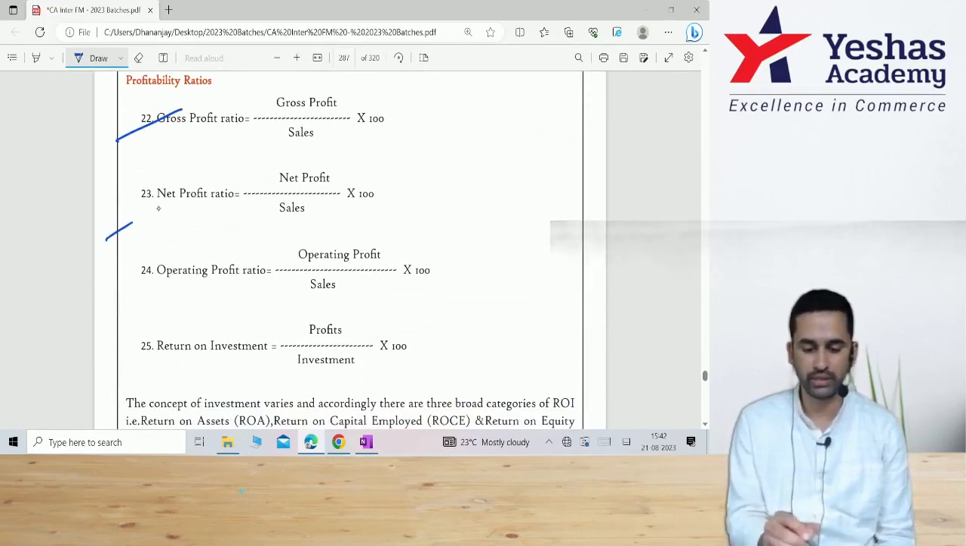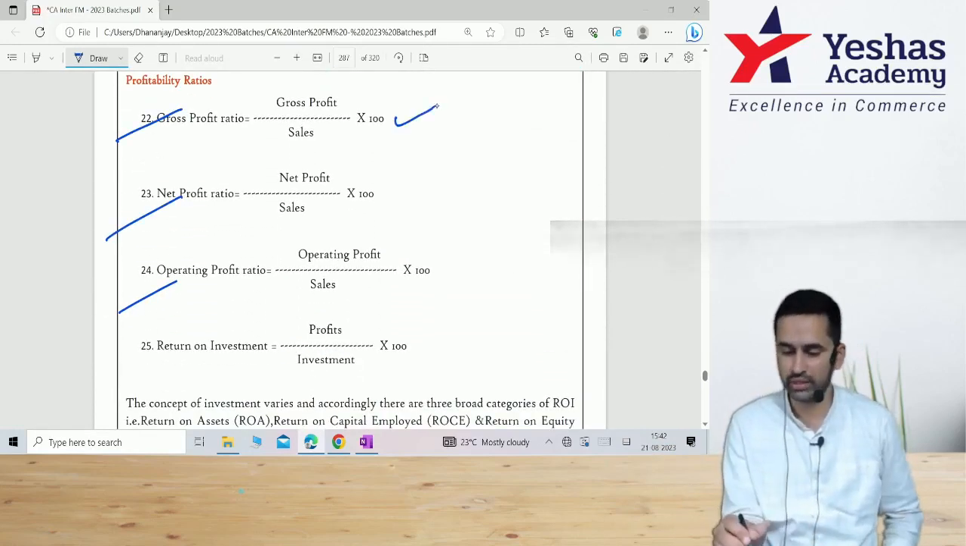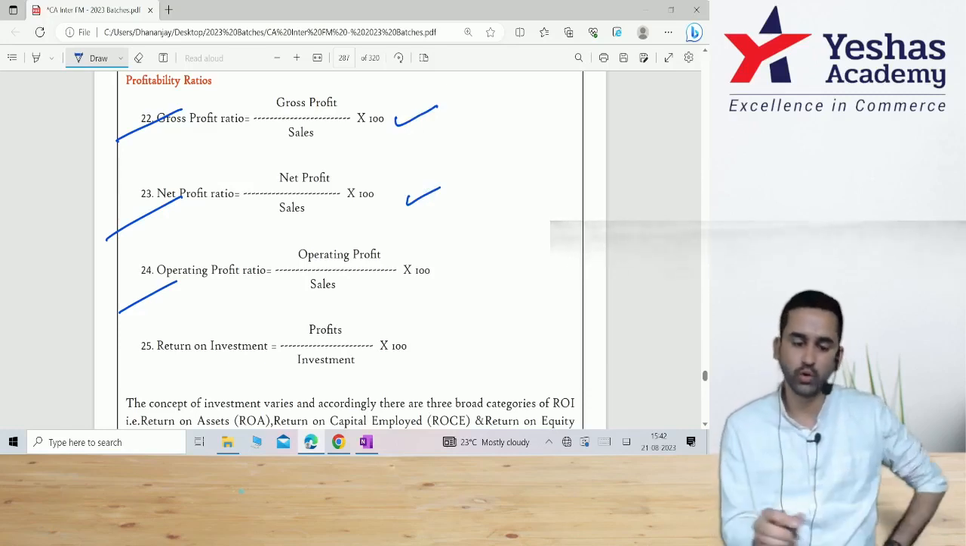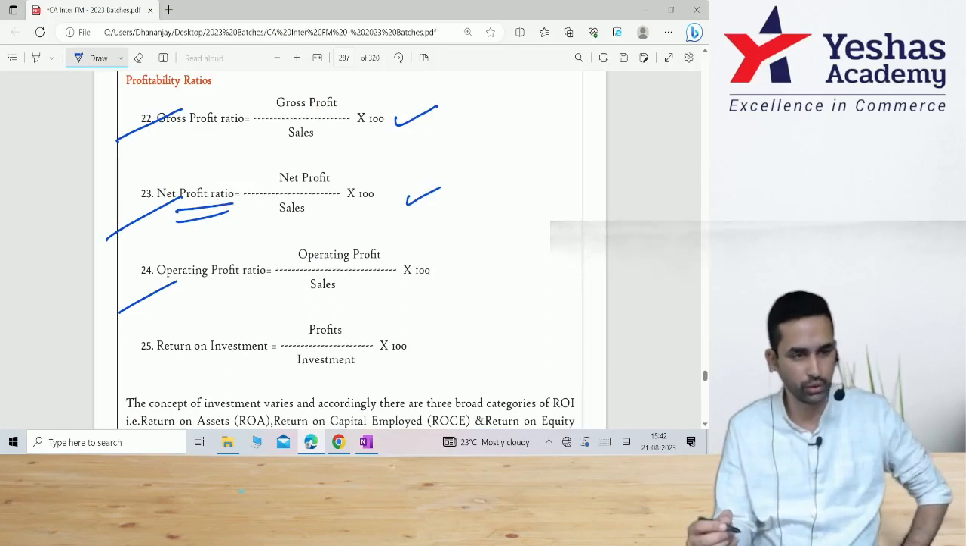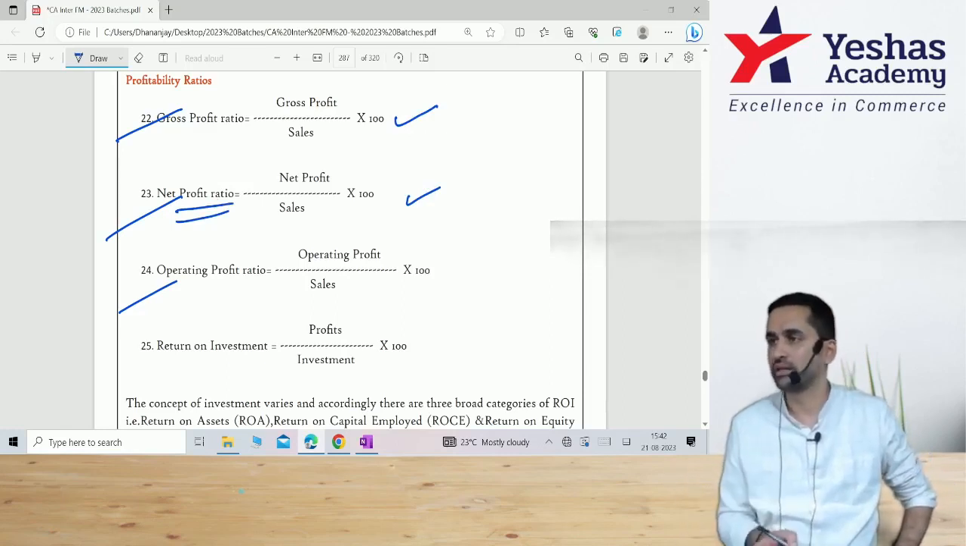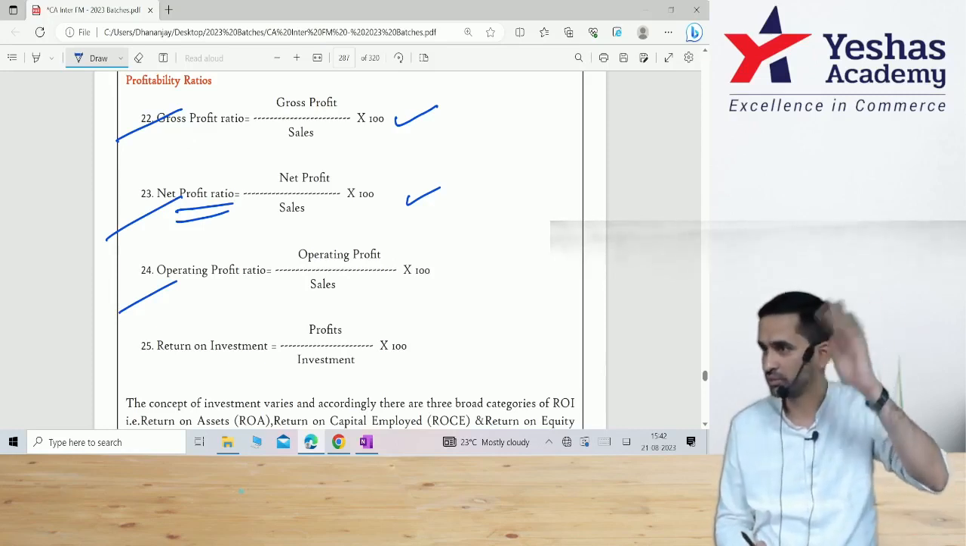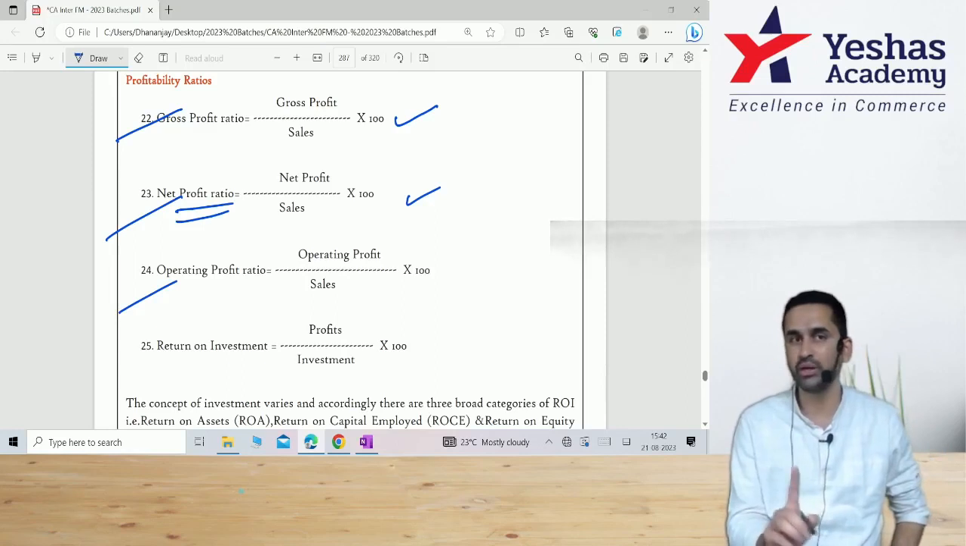Next, profitability ratios. Number one, GP, very simple. GP by sales into 100, NP by sales into 100. Only when you are talking about net profit ratio, you have to check whether in question they're asking pre-tax or post-tax. GP will never be pre or post because we always know GP is much above tax. Only NP can be pre or post.